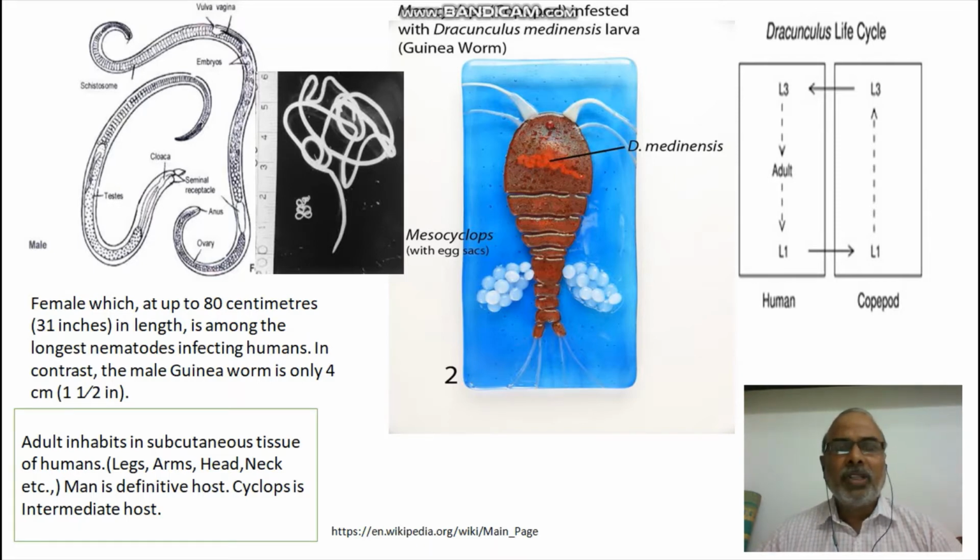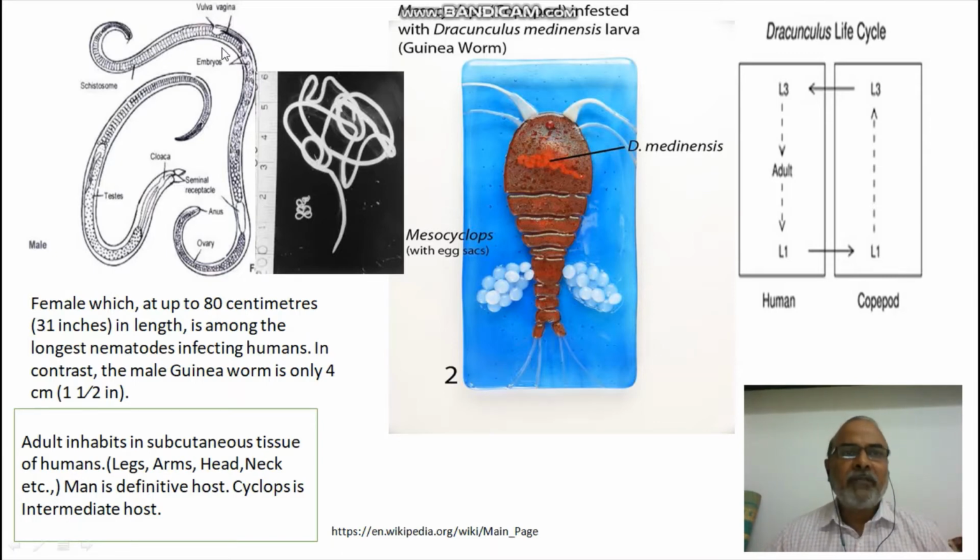Okay, so these are unisexuals. Male and female are separate, and male and female are exhibiting separate characters. Based on that, we can distinguish their sexes very easily. You see on the left side a diagram, this is a short worm. This is the male one, and the long worm is said to be the female worm.